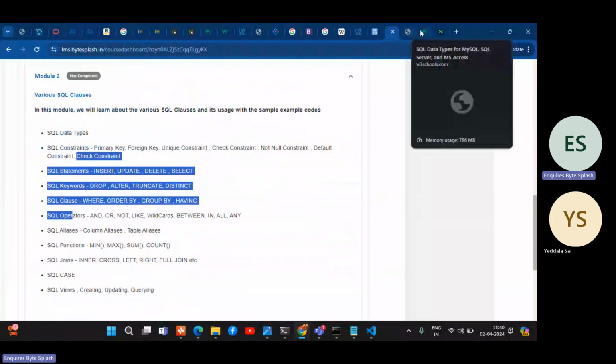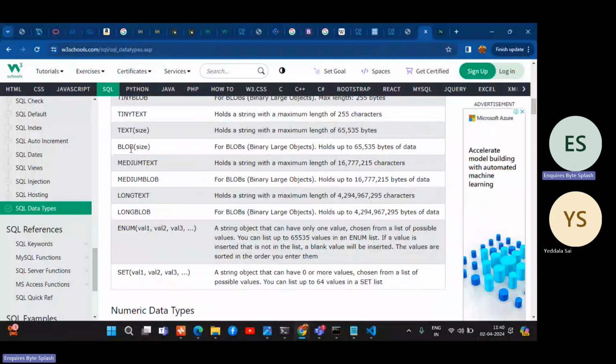If you want to store a file, that will be a binary large object, blob. If you want to give a size, you can. If you don't give a size, it will take one automatically. If you give just blob, that will be short, some minimum bytes. If it is long blob, then you can store that many bytes of data. Bytes means 1024, so you can work out how many MB it will come to. Otherwise, you can give the size using braces.